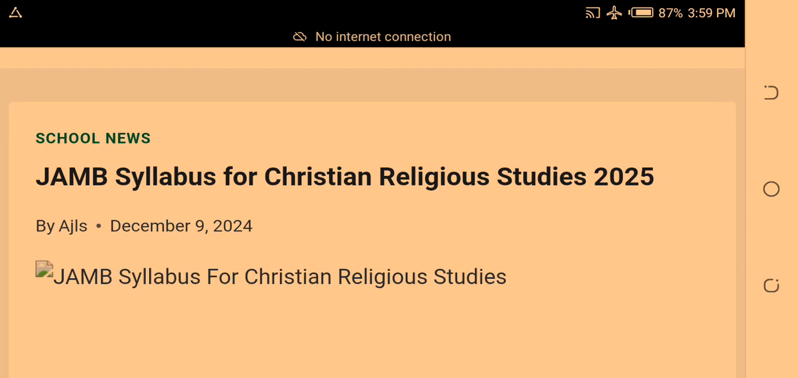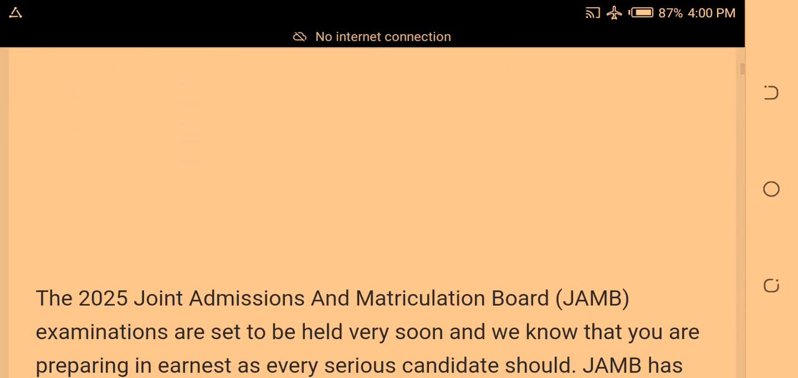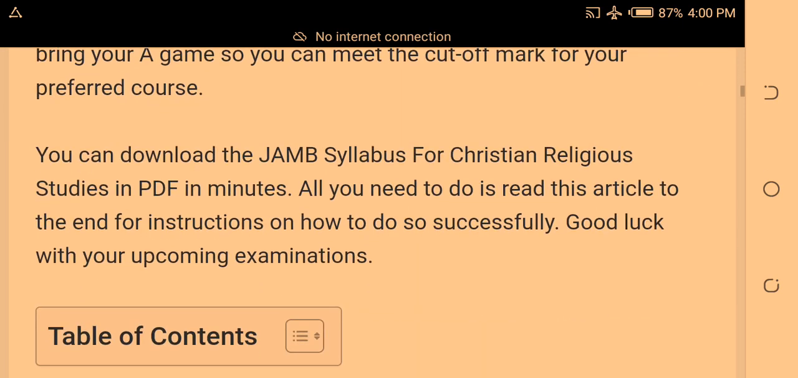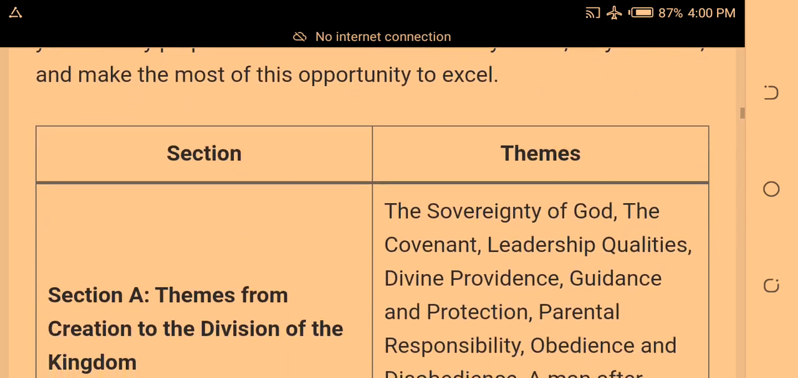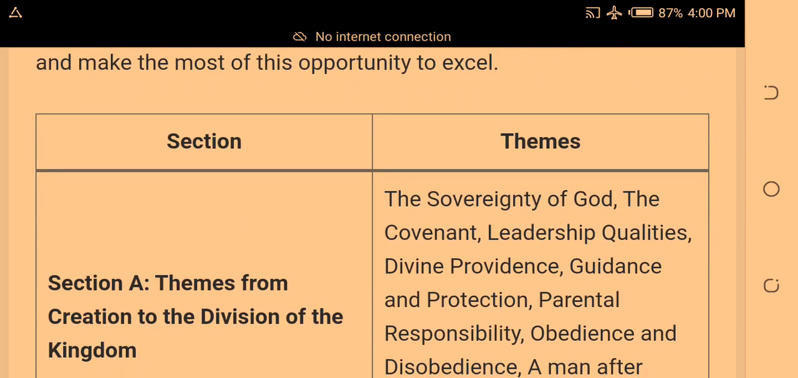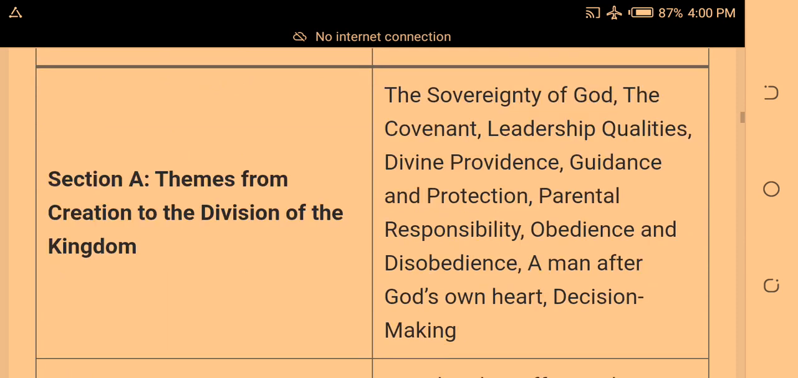You'll be writing CRS in your JAMB in this year 2025. I am here to show you the particular topics that JAMB has brought out for you to read. You know, CRS is a voluminous subject. You really don't need to read all the topics in your CRS textbook.